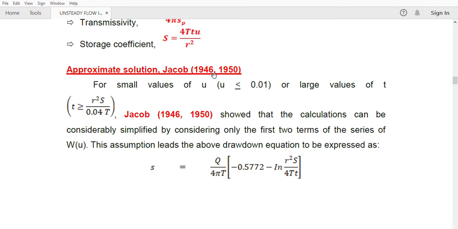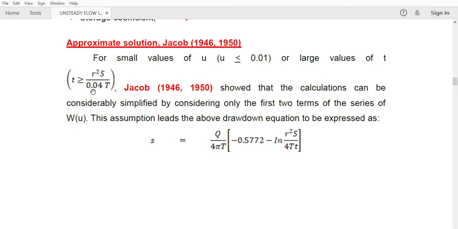A scientist named Jacob, in 1946-50, derived another method for finding the S and T values of a confined aquifer in unsteady state. What he has done is nothing complicated. The drawdown equation you all know: S is equal to Q by 4 pi T W of u. W of u was our base equation. So instead of W of u, he has substituted the value of W of u.